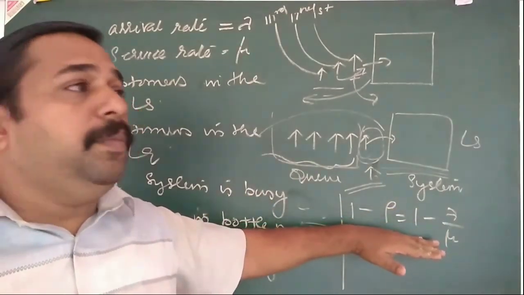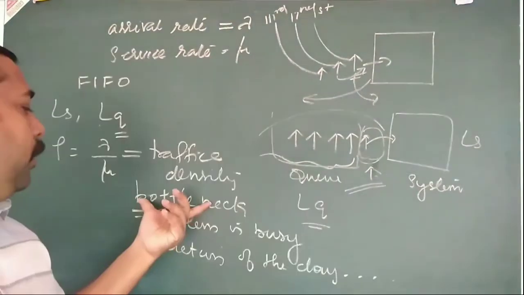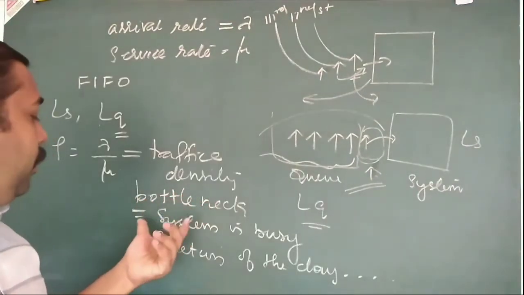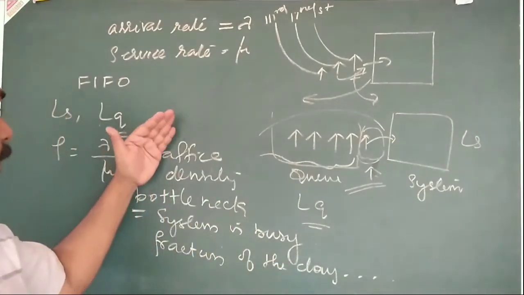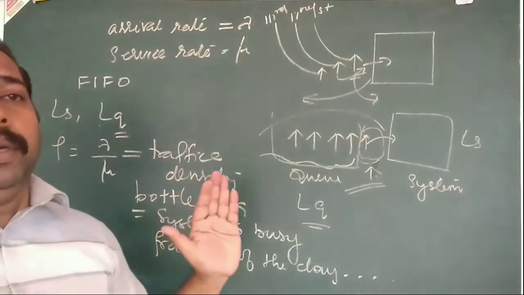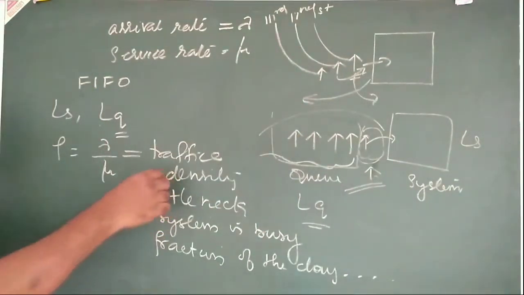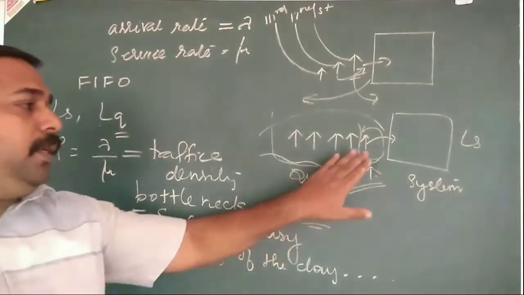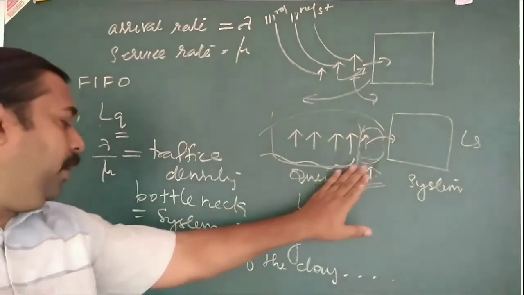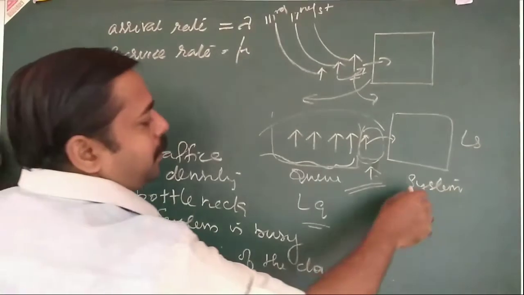Then system is not busy means we don't need to wait. Now we have to find the number of customers. No customer in the system is called P naught. If the system contains no customers, then it is taken as P naught. What is the meaning of P naught? That means the system is idle.